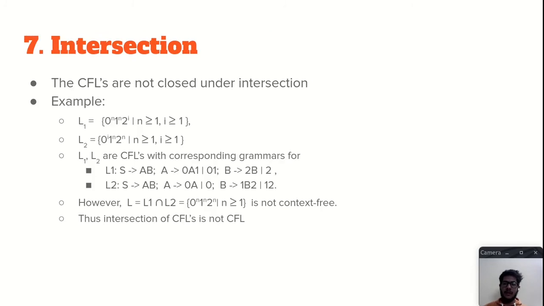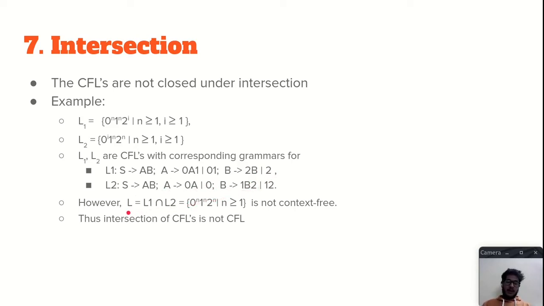Now intersection. Context-free languages are not closed under intersection. So let us prove this by contradiction. So let L1 be a language having equal numbers of zeros and ones, and L2 be a language having equal numbers of ones and twos. L1 and L2 are context-free languages, and for the language L1, the grammar is S gives AB, A gives 0A1 or 01, and B gives 2B or 2. For L2, we can say that this is the grammar.